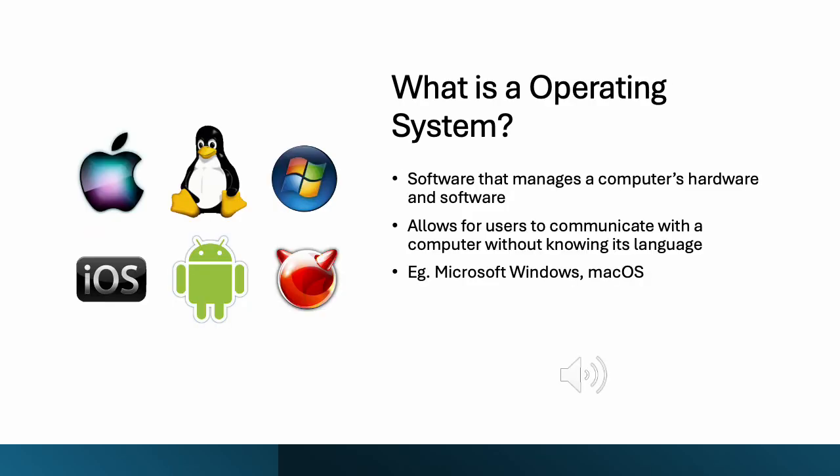An operating system, or OS, is the software backbone of a computer, managing hardware and software resources. It acts as a bridge between the user and the computer's hardware. This allows users to perform tasks without needing to understand complex machine-level languages. Common examples include Microsoft Windows and Mac OS.